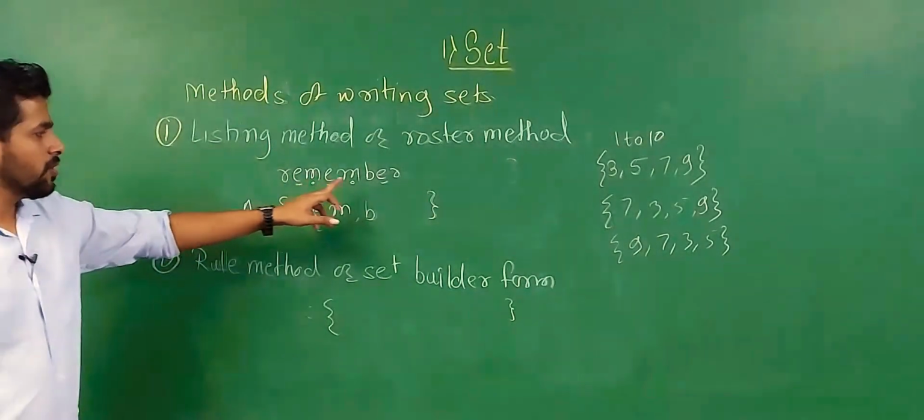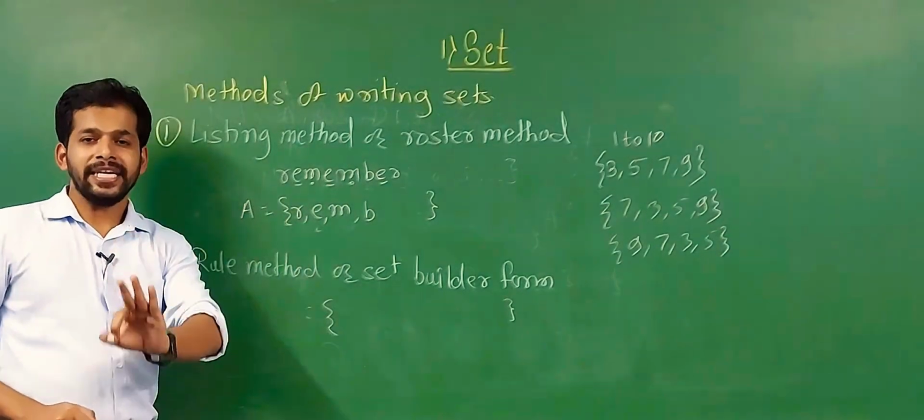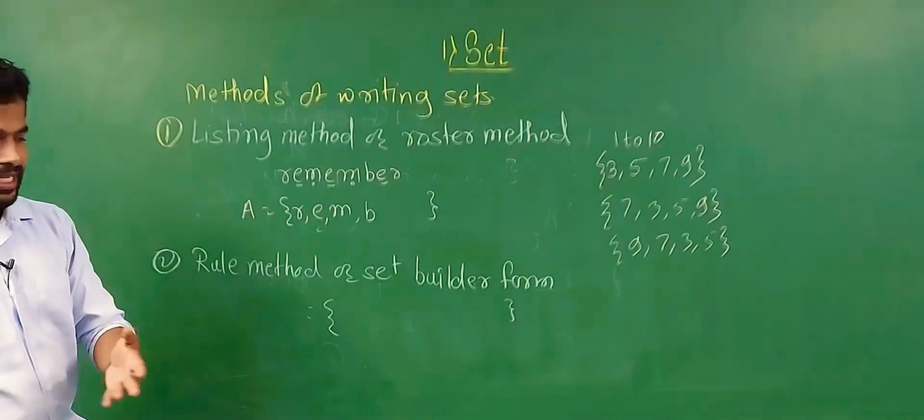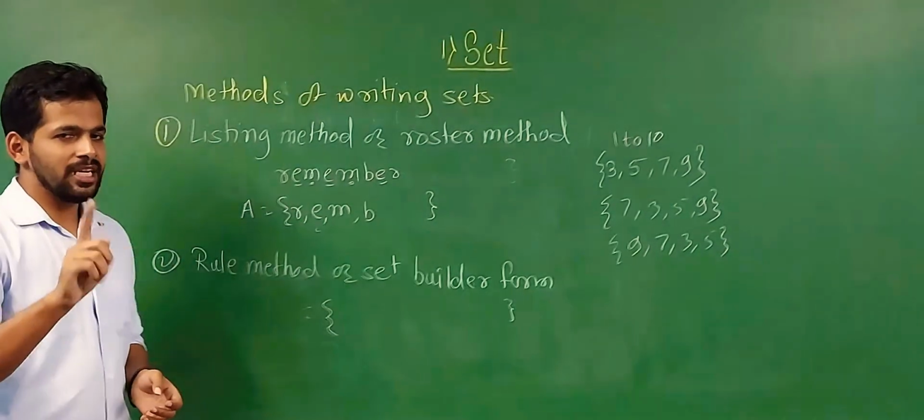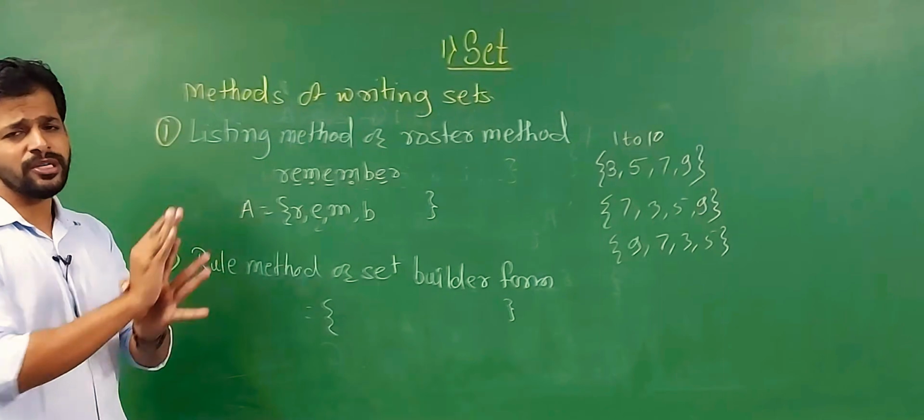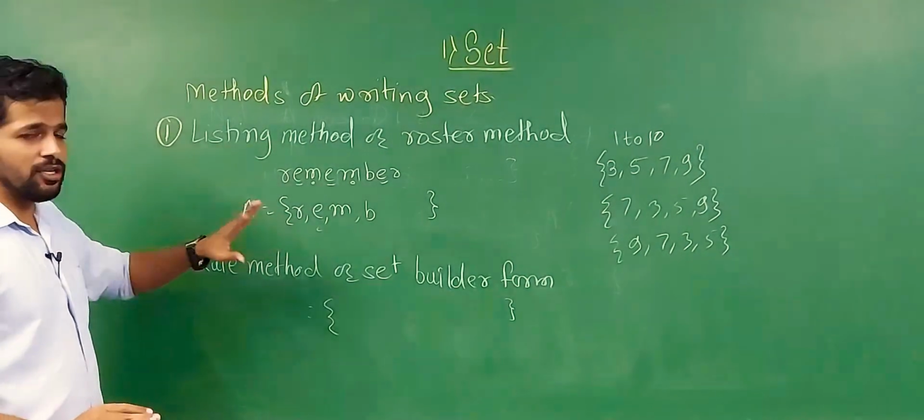Next, if an element is repeated or comes more than 1 time, we write it only a single time. Okay, these 4 or 5 points are important. In your notebook, you have to write all of these from your textbook.